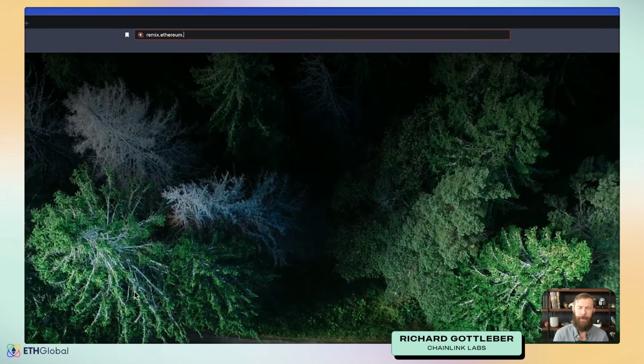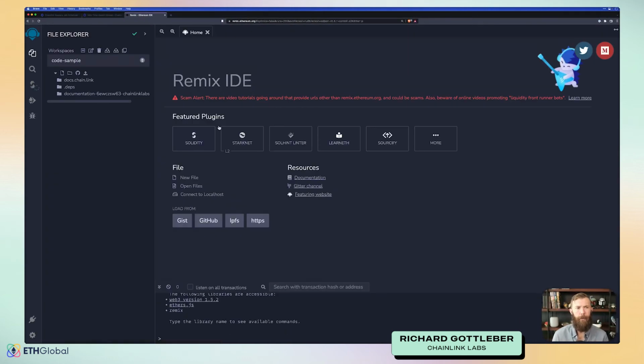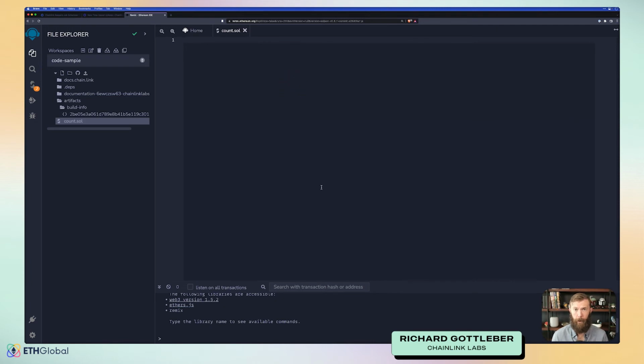So it's remix.ethereum.org, and we will create our own smart contract. We'll just call it count.sol. All right, what do we need for our basic smart contract? The first thing we'll need to do is tell it what version of Solidity we need, and we can just follow along with the same values that we've been using.